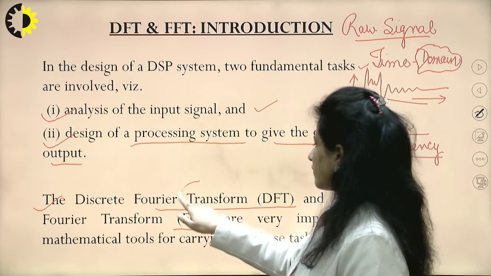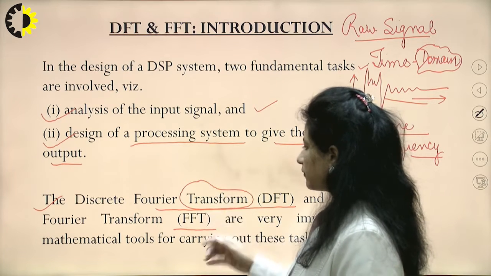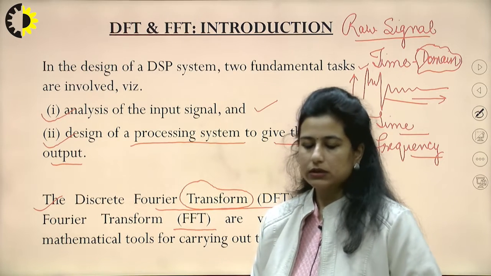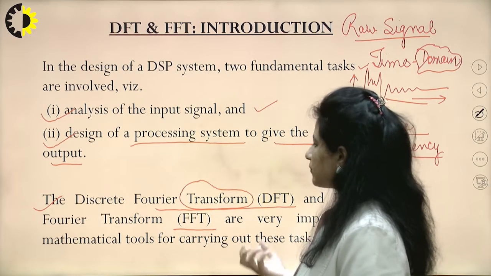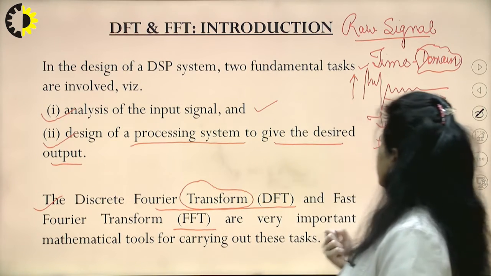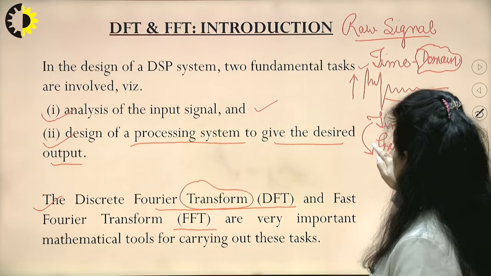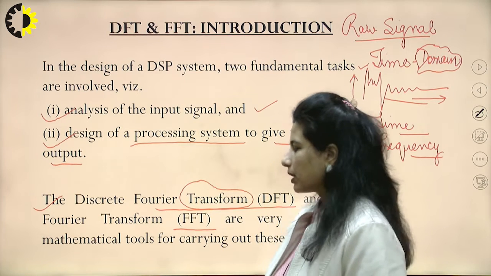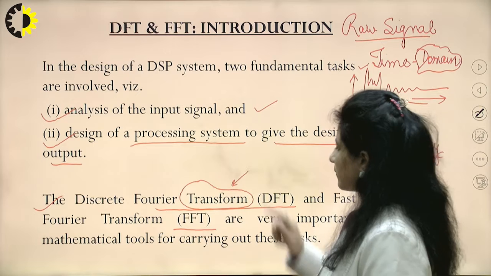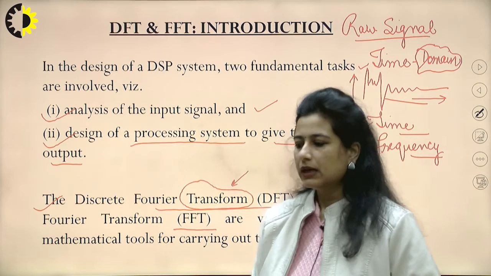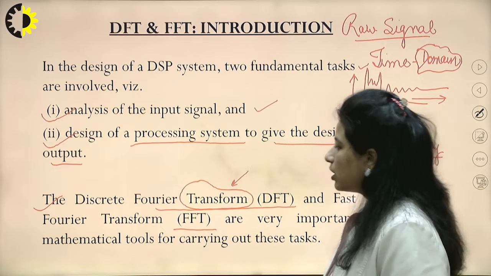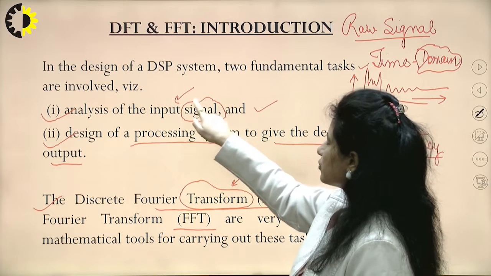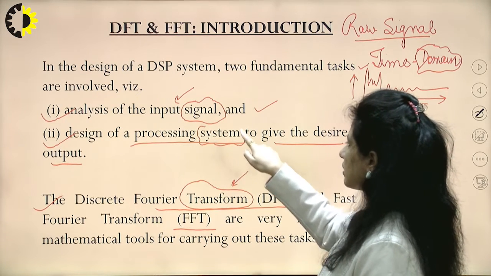When we talk about any kind of transform, before learning the discrete Fourier transform, we know about the normal Fourier transform and the discrete-time Fourier transform. All the transforms that we use make our life easier by changing the domain of a signal, and in the changed domain I can understand the signal in a better way as compared to the original domain. Whenever we study transforms, we talk about the Laplace transform and the Z transform. A few transforms are there in which I want to analyze the signal, and a few transforms are available in which I want to analyze or understand the system.